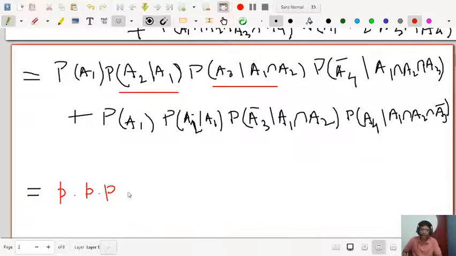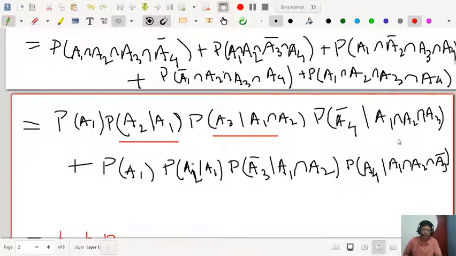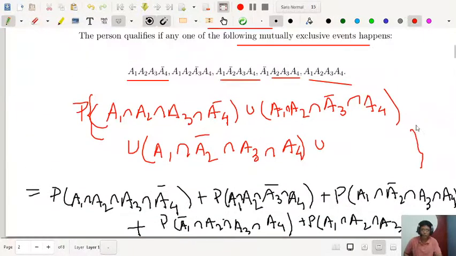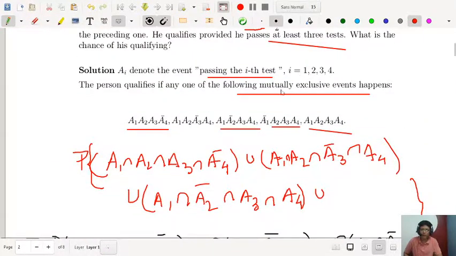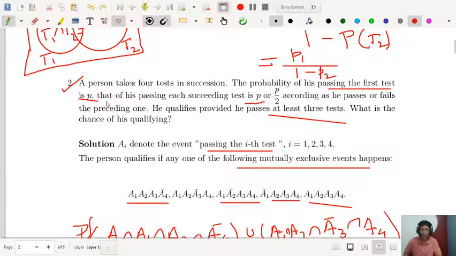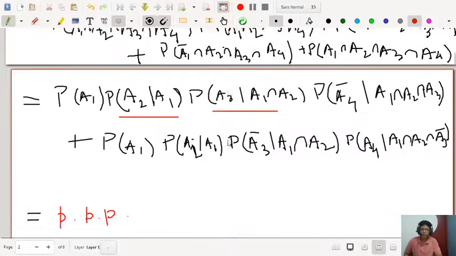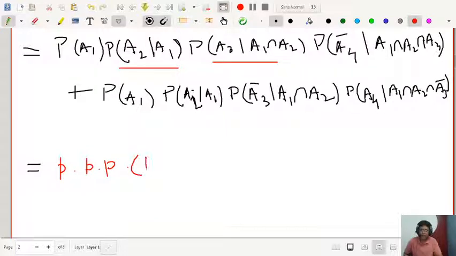And the probability of A4 bar, that he fails in A4 on the condition that he passes all the tests. The complementary event: if P is the probability of passing, then the probability of A bar will be 1 minus P. So this will be 1 minus P, right?